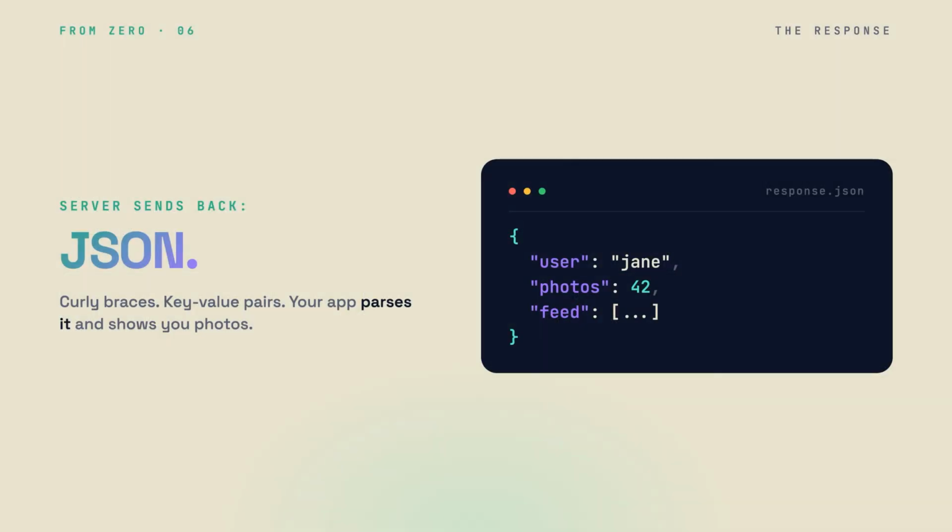The server reads it, runs the logic, and sends data back, usually in a format called JSON. Curly braces, key value pairs, your app parses it and shows you photos.